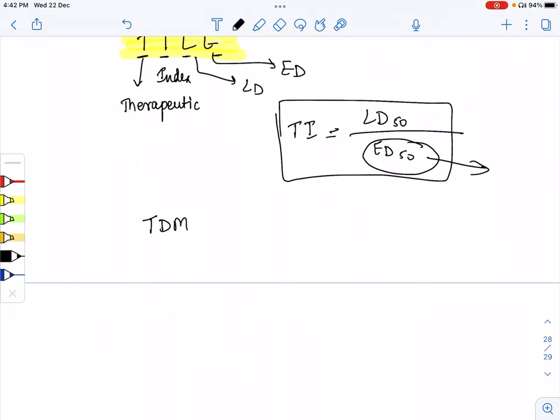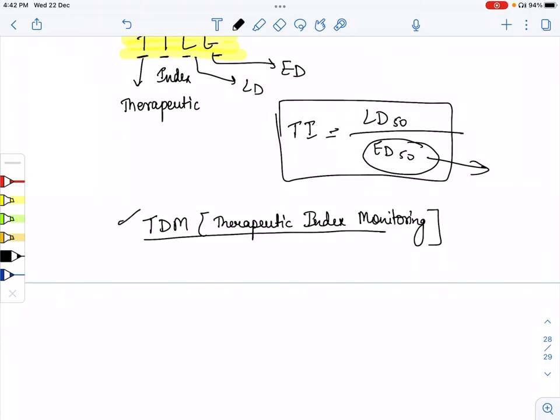Therapeutic drug monitoring, that is TDM. Why are we studying this? Because if we give a less quantity of a drug, there will be no effect of that drug, and if we give that drug in high quantity, it leads to side effects, and it can also lead to coma.